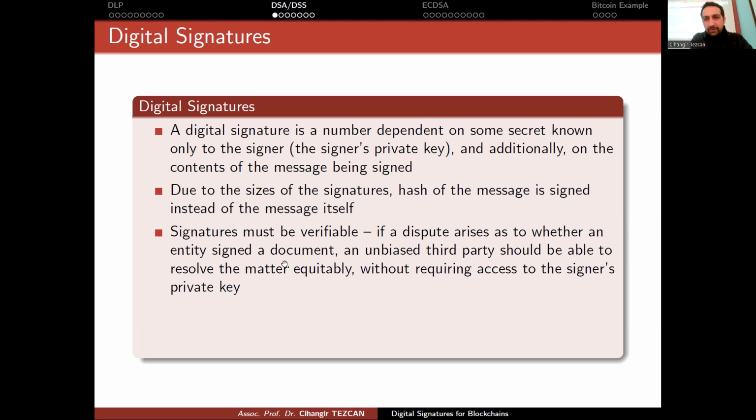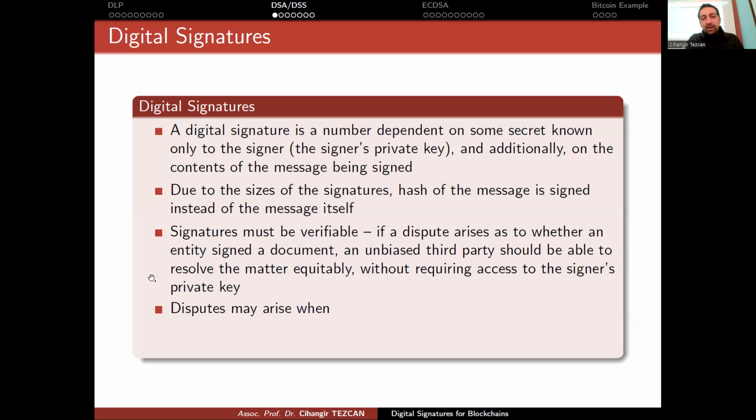Signatures must be verifiable. If a dispute arises as to whether an entity signed the document, an unbiased third party should be able to resolve the matter equitably without requiring access to the signer's private key. So that is the whole point. This is what we are going to use in a blockchain.